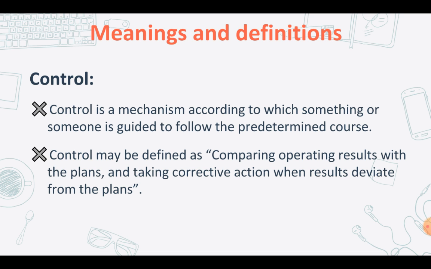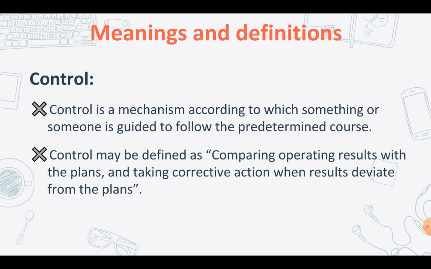Control may be defined as comparing operating results with the plans and taking corrective action when results deviate from the plan. As we already know, control is the same even in the functions of management. Where you have already planned the way, and if there are any deviations, bringing it back by taking corrective measures is termed as control. So control is basically a mechanism according to which something or someone is guided to follow the predetermined course.